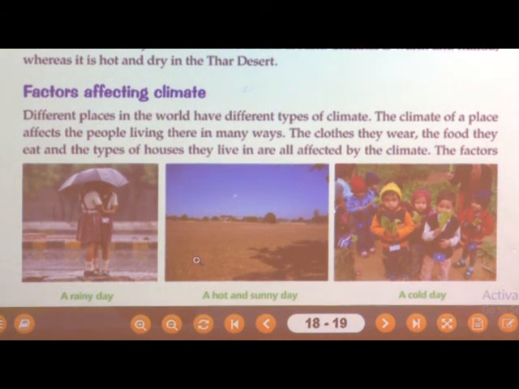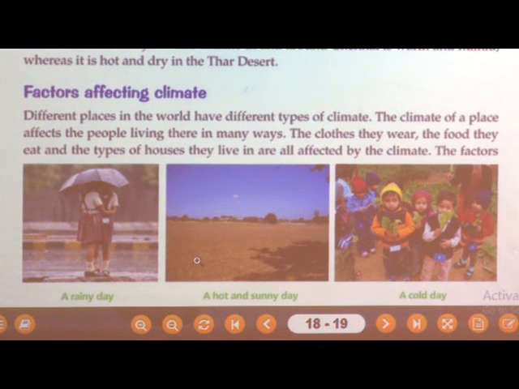Suppose we are in Solapur and it is very hot in the summer days. So, will you wear sweaters? No, you will definitely wear light cotton clothes, and you will keep yourself safe. How? You will wear a mask or a scarf around your face and cover your hands, so that your body is saved. Then, if it is raining, will you go without an umbrella or raincoat? No, you will definitely carry an umbrella or wear a raincoat.